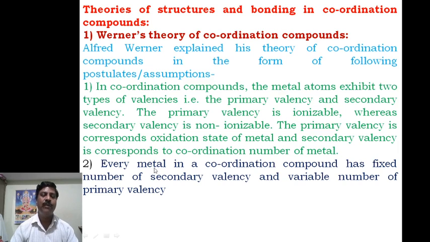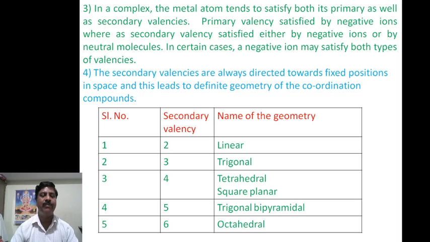Second postulate: every metal in a coordination compound has a fixed number of secondary valencies and a variable number of primary valencies. Therefore in the complex the number of secondary valencies will be fixed, but primary valency will be variable.